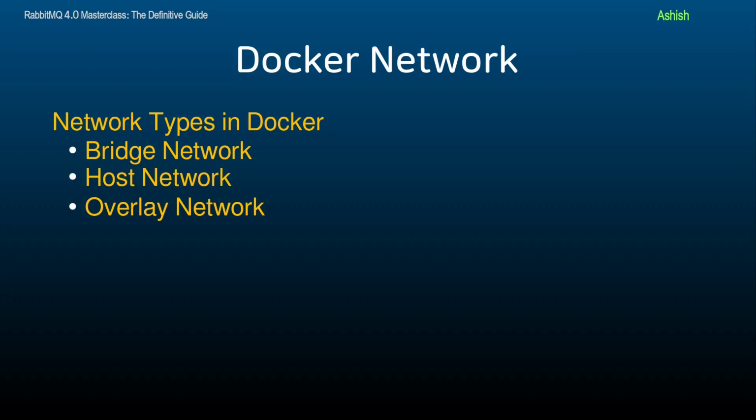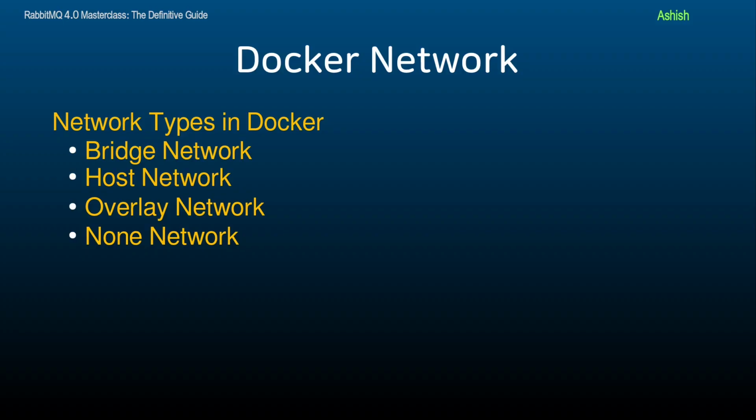Next, we have the overlay network. Overlay networks allow containers to communicate across different Docker hosts, typically in a Docker Swarm or Kubernetes cluster. The overlay network uses a virtual network that spans multiple Docker hosts. It allows containers on different machines to communicate with each other. It's used for applications that need to be distributed across multiple machines, such as microservices deployed on a Docker Swarm or Kubernetes. If you are running a multi-host application in a Docker Swarm, overlay networks are used to connect containers across these different hosts.